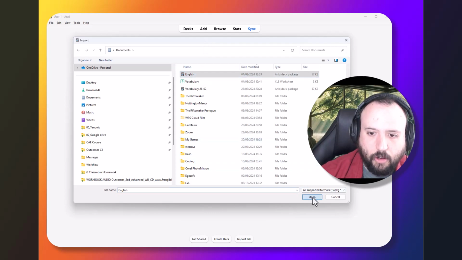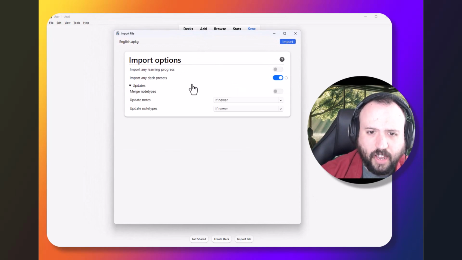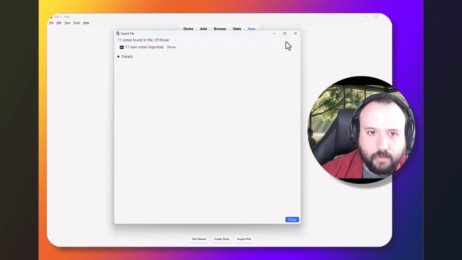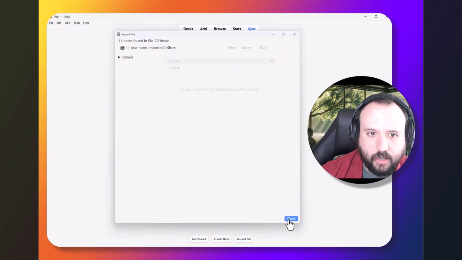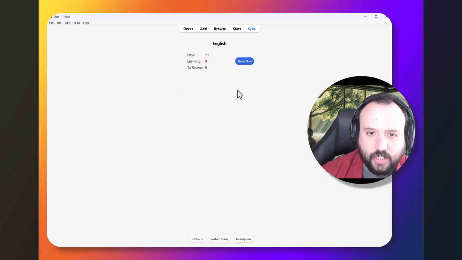So we're going to open this file. And you don't have to touch anything here in the import settings. We're just going to click on import. We're going to click close. And you can now see here it has created for me an English deck. So if we click on this English deck, we can study it. And we can see what our flashcards look like.